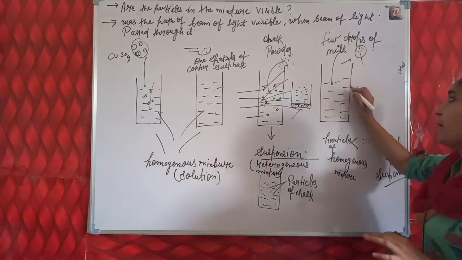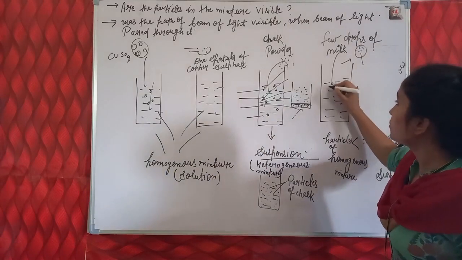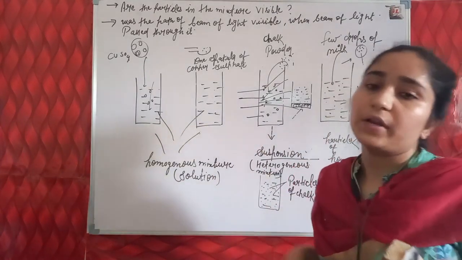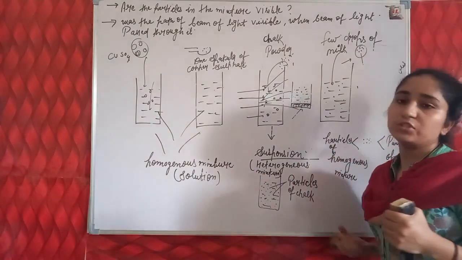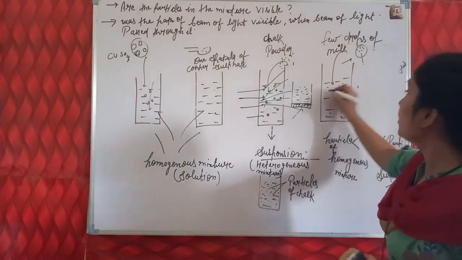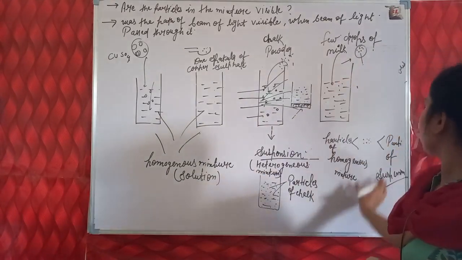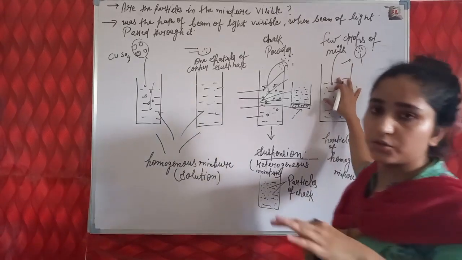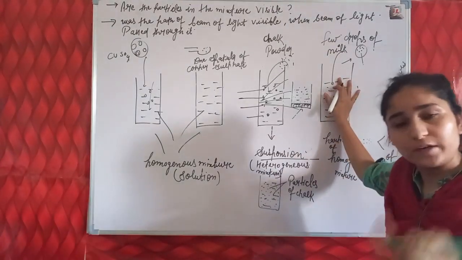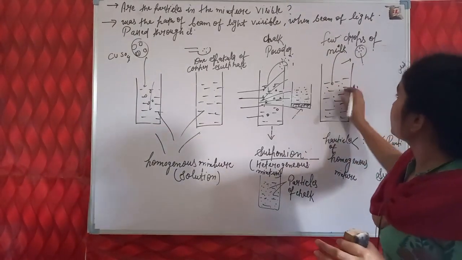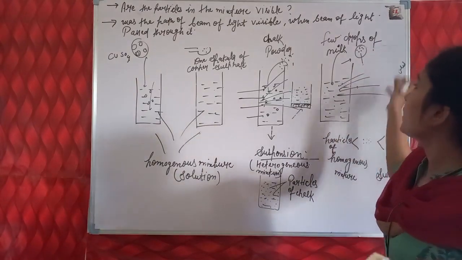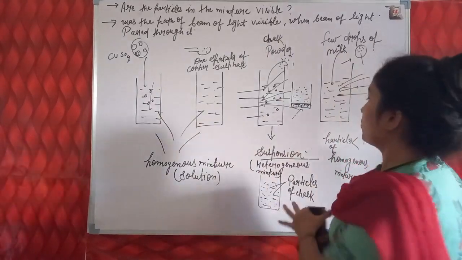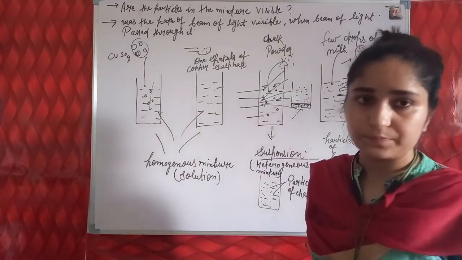And milk, the particles of milk are also not completely dissolved, but they just appear as if they completely dissolve in water, like a homogeneous mixture. So we call this mixture a colloidal solution also. And what a solution is, we will discuss later. And particles of chalk also scatter the light or make the path of light visible. So this is suspension, and about suspension we will discuss later.